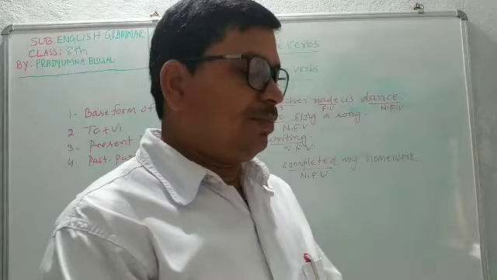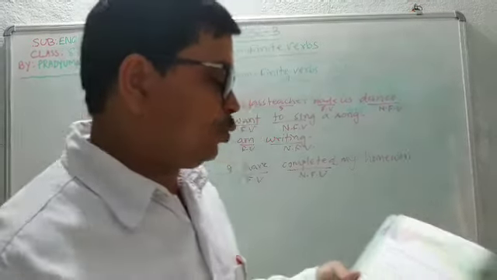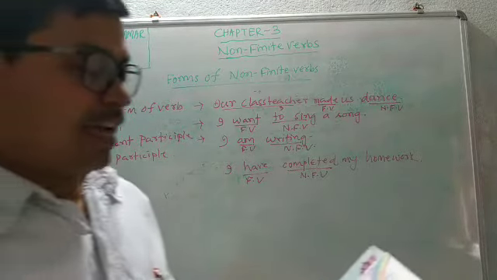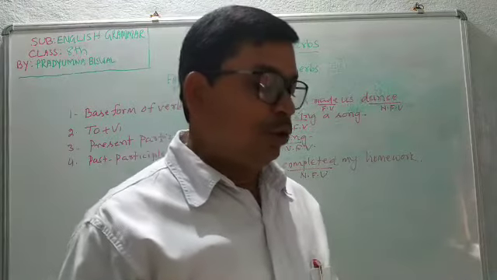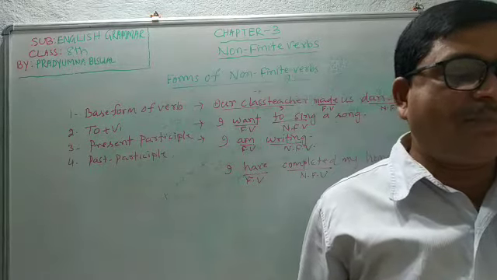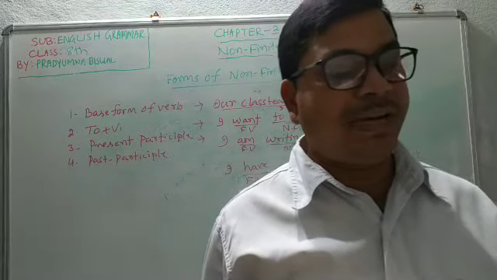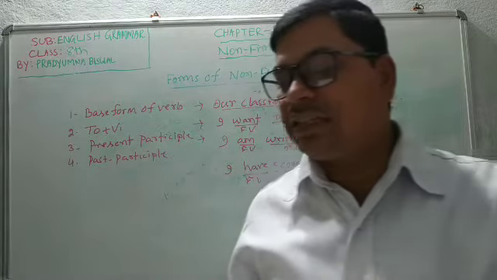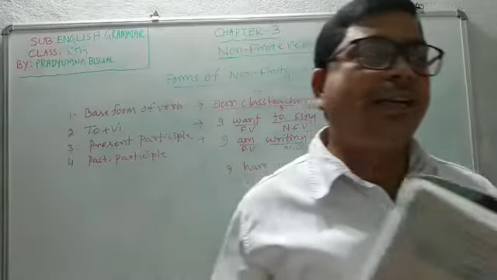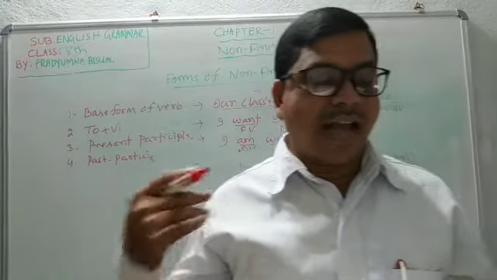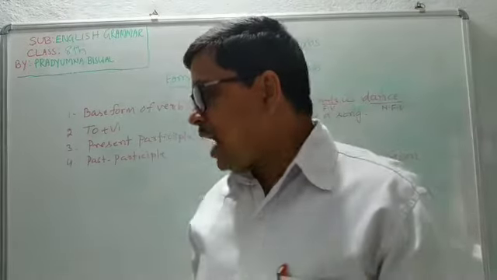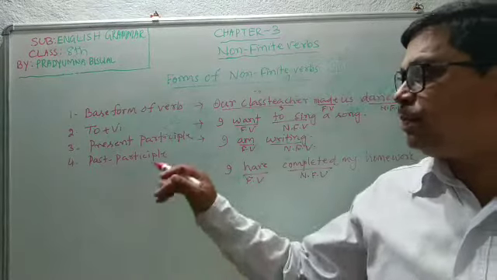So let us see the use of infinitives. There are different verbs after which we can use to plus infinitive, or to plus V1: agree, ask, beg, decide, forget, fail, hope, offer, promise, learn, plan, refuse, etc. For example, agree: I agreed to draw. Asked: I asked him to go ahead. Asked is a verb, and it is followed by to plus V1.